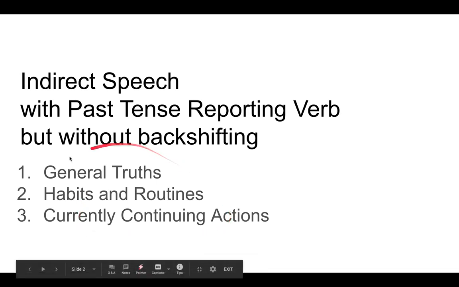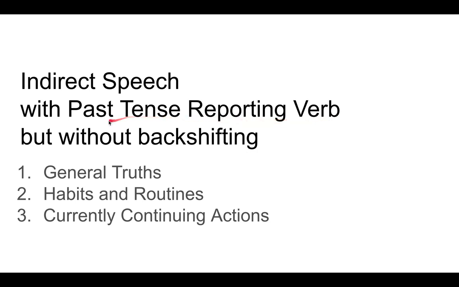So these three situations have no backshifting, even if the reporting verb is in the past tense. For example, general truths. We talked a little bit about this in class, so just to refresh your memory, in case you have forgotten, I doubt you have.